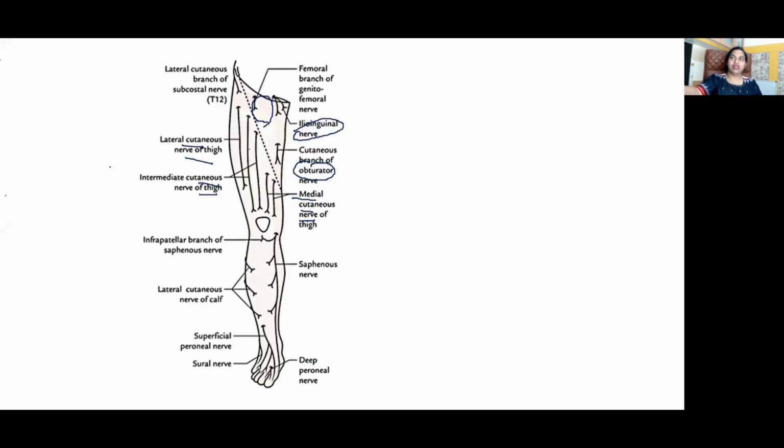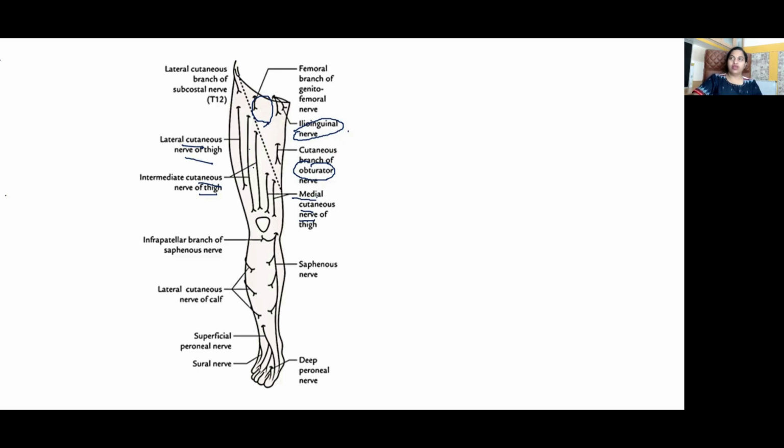So the cutaneous innervation on the front of thigh is by the following nerves. On the uppermost part of the medial aspect of thigh, ilioinguinal nerve, also the branches coming from obturator nerve, and then the medial cutaneous nerve of thigh. The skin over the femoral triangle, femoral sheath, is by femoral branch of genitofemoral nerve.